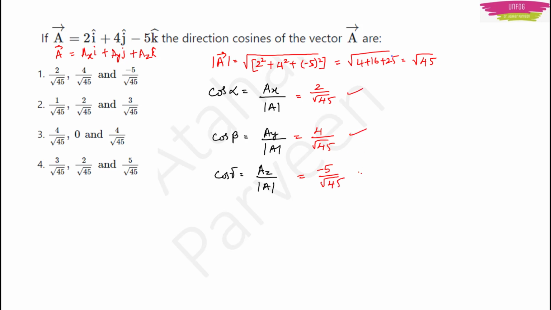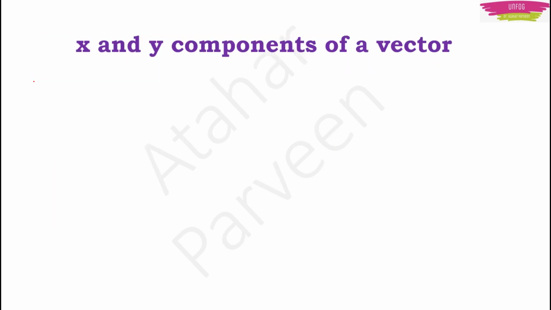So these three are the direction cosines. These three are in option 1. So this is the right answer. See, once you know the concept and you know the formula, you can just solve the answer within minutes and sometimes in seconds. One last thing which you have to know is about x and y components of a vector.